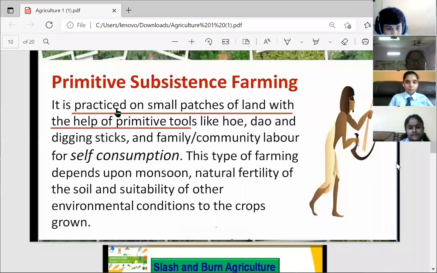This type of farming depends upon monsoon, natural fertility of the soil, and suitability of other environmental conditions to the crops grown. It means that very little irrigation is used, and pesticides and chemical fertilizers are not used. So the farmers mostly depend on monsoon and on the natural fertility of the soil.